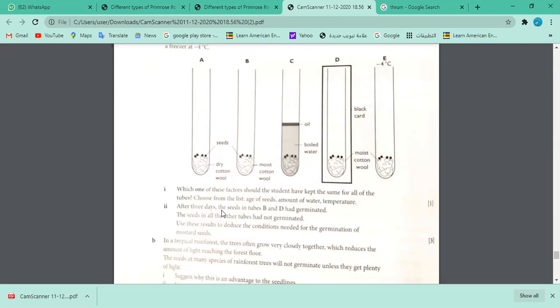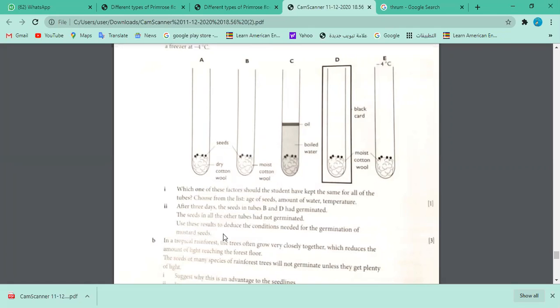After 3 days, the seeds in tubes B and D had germinated. Germination took place in B, which is this, and also in D. The seeds in all other tubes had not germinated.